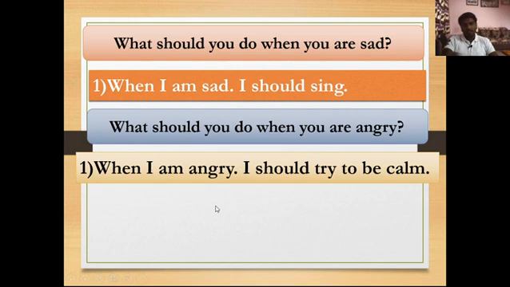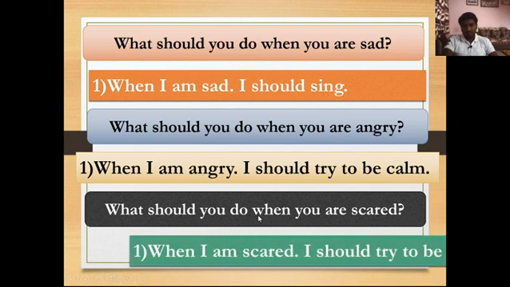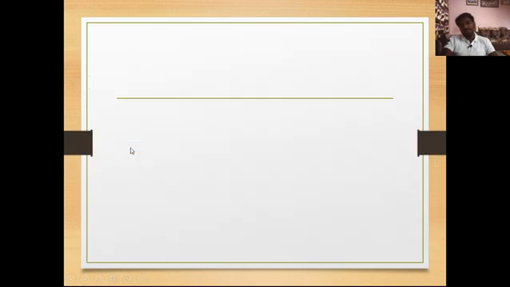Okay, now the third question is here: what should you do when you are scared? When you become scared or when you are scared, what should you do in that situation? You can write this question's response: when I am scared, I should try to be bold. Okay, so in this way you will have to write the responses for all these questions. Understand? Now let's move to the next slide.